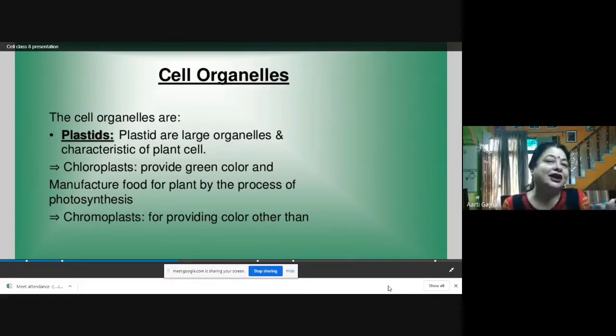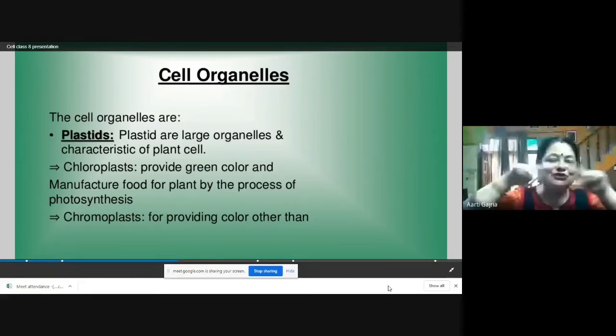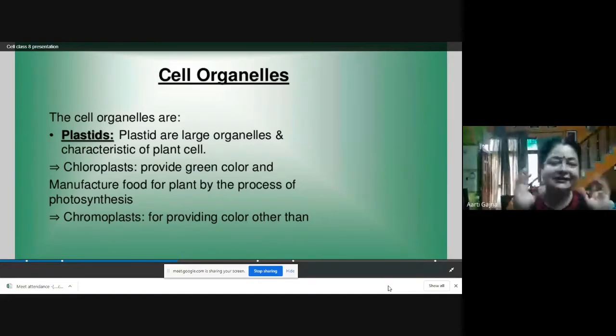The green color of the leaves is because of the chloroplasts, and they are the kitchen, the manufacturing plant of the plant. Because in a plant, where is the kitchen? The kitchen is in the leaf. So leaves have chloroplasts with these green pigments, chlorophyll, which are required for the process of photosynthesis.